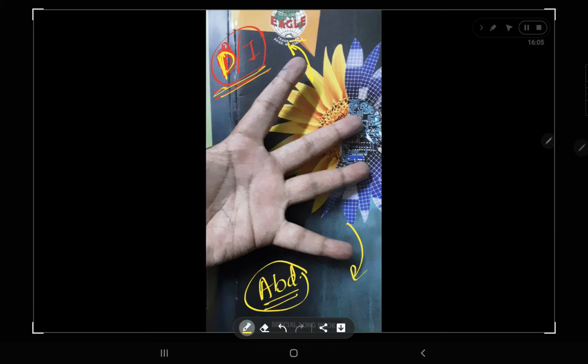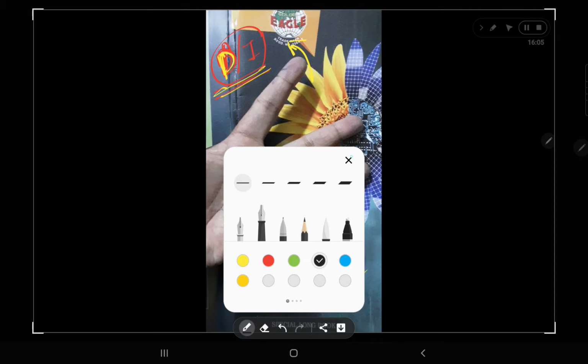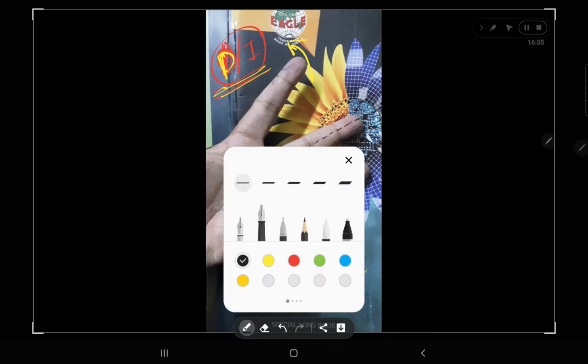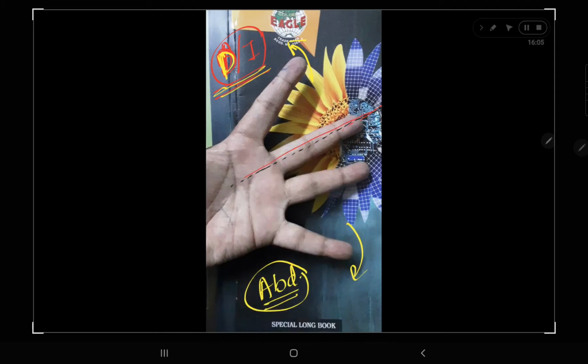Here I am going to draw one axis, in red. You can see this axis. This imaginary axis is passing through your central finger or your middle finger.